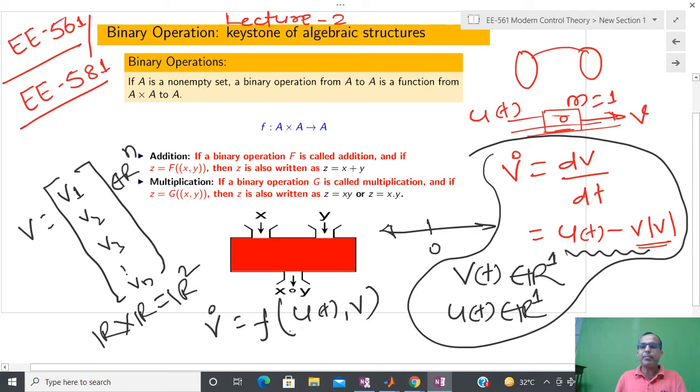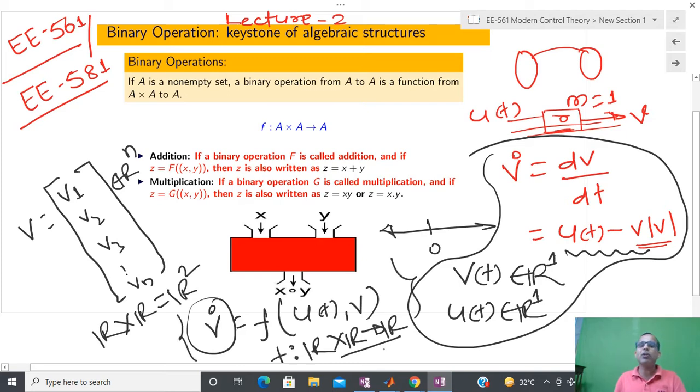So this is functional representation, and we are writing f, and you know that u(t) belongs to R, the real numbers, and v belongs to R, and that maps to again a real number, because the right hand side is v dot. So if v belongs to some kind of real number, its derivative obviously belongs to some kind of real number, and in this way we are going to define the map. So whatever representation I have used here, that is the complete representation of the system.